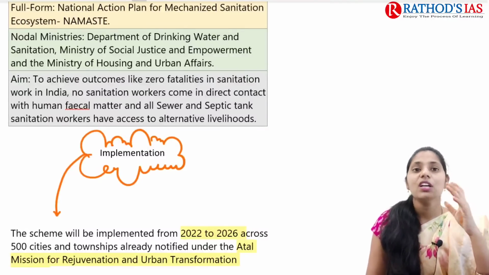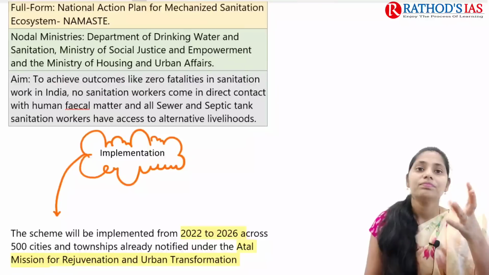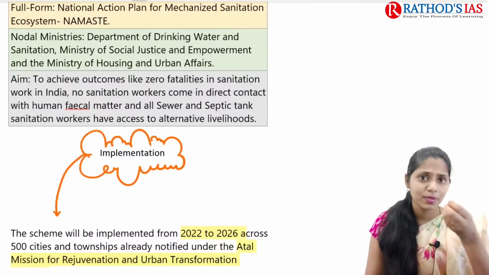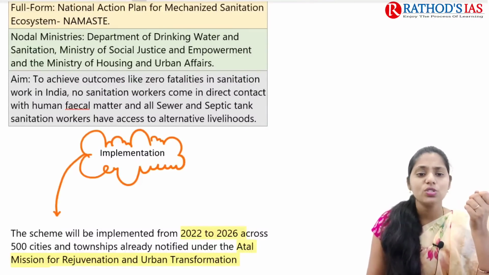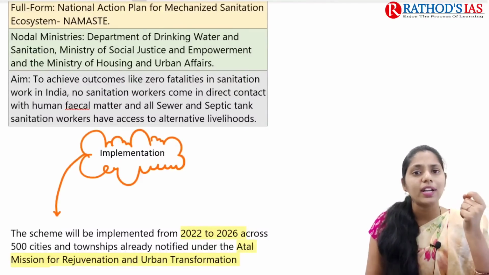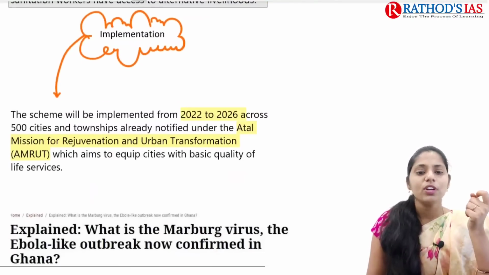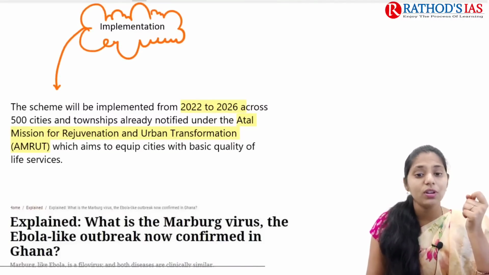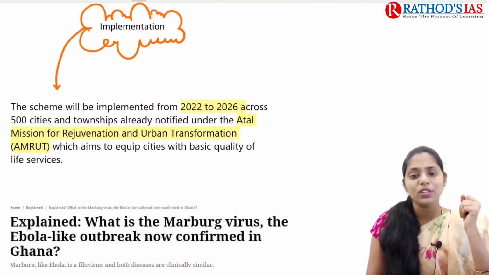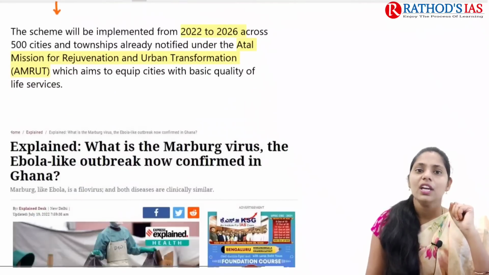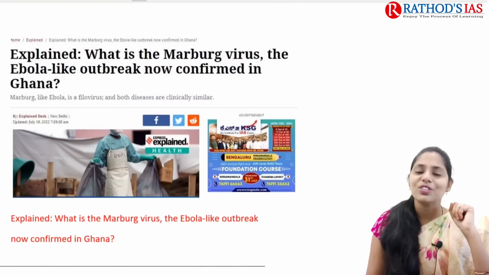Here we need to reduce the number of people dying from health problems because of sanitation, and no sanitation worker should come in direct contact with fecal matter. If you are talking about implementation, this scheme will be implemented from 2022 to 2026 across 500 cities and townships. Okay, so this is about this topic, and now let us see the next topic.